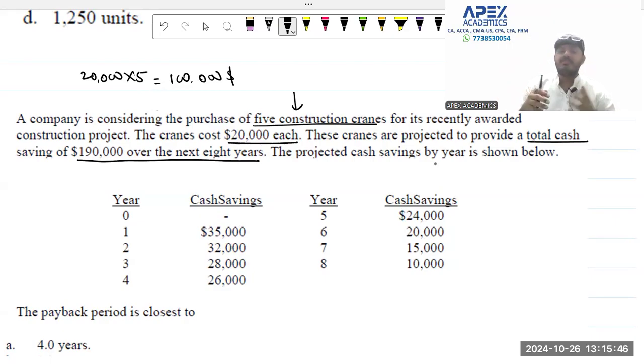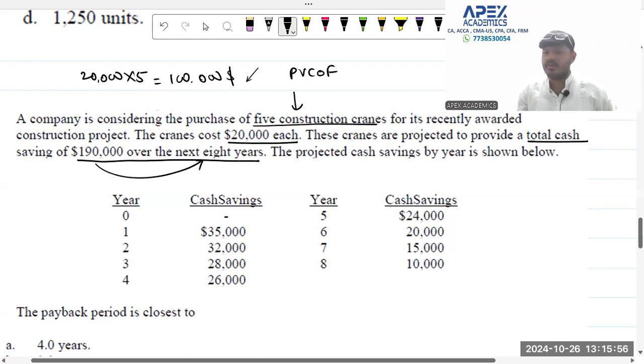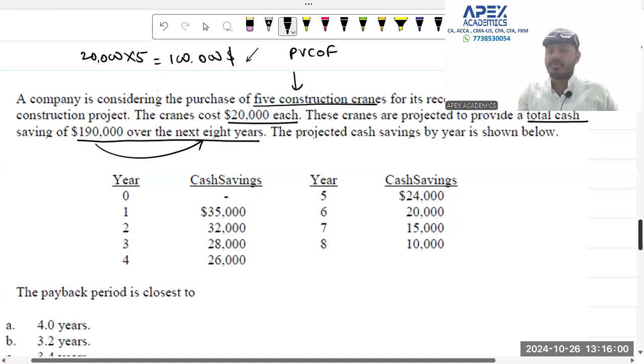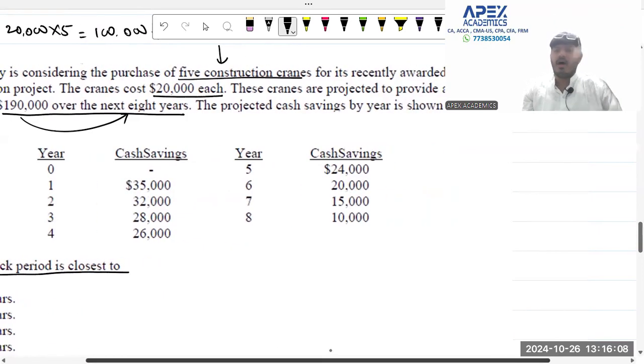Now, 5 cranes for 20,000 each means 1 lakh is your outflow. This is your present value of cash outflow, and 190,000 over the next 8 years. Generally, if you had a discounting factor, you could certainly do NPV over here. But now they are saying that the projected cash savings are given on a year-on-year basis, and they are asking you what the payback period is the closest to. Rather easy question.